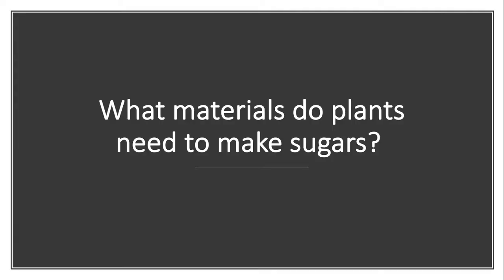What materials do plants need to make sugar? Plants need carbon dioxide, water, and sunlight to create sugars through photosynthesis.